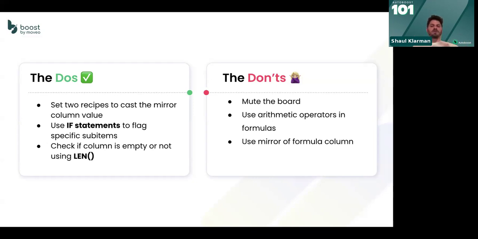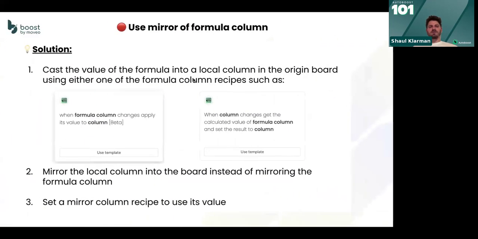But we have a way to work around it, and this is the solution we always address. We say something like this. So we have two boards, right? We have the origin board in which the formula is being performed, and then we have the cast board where we take this value and we cast it to.